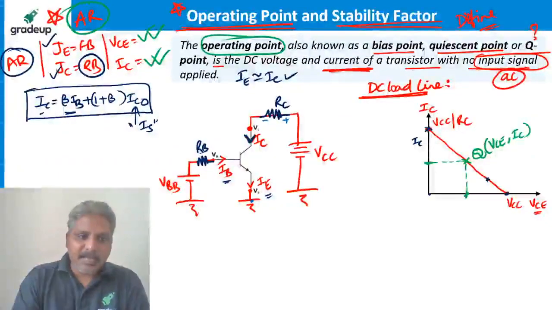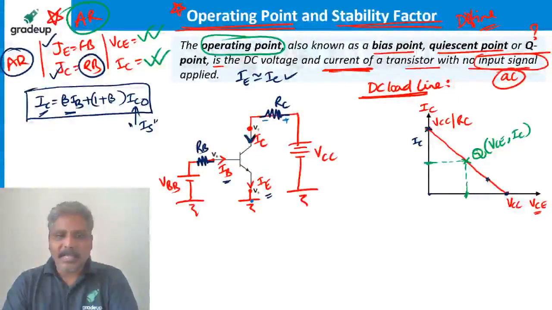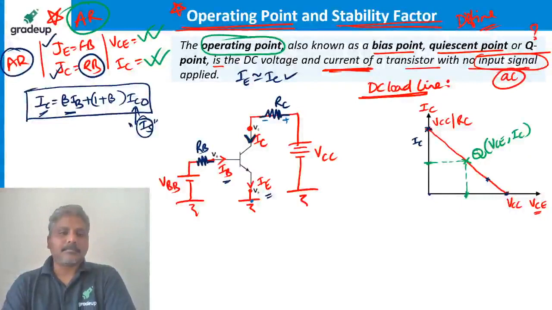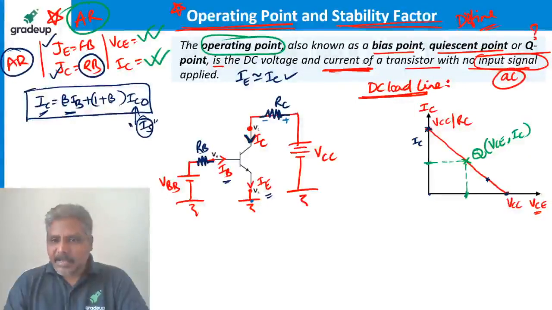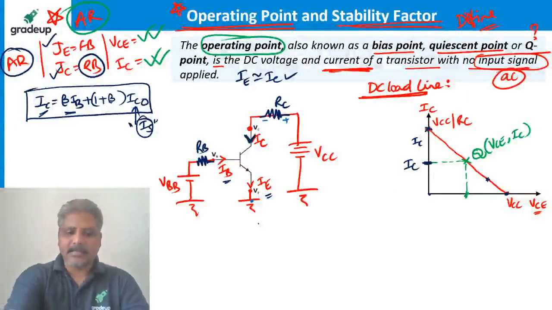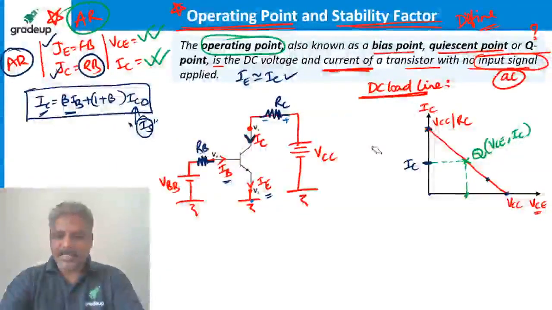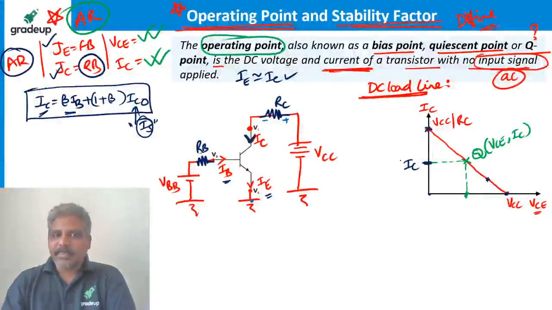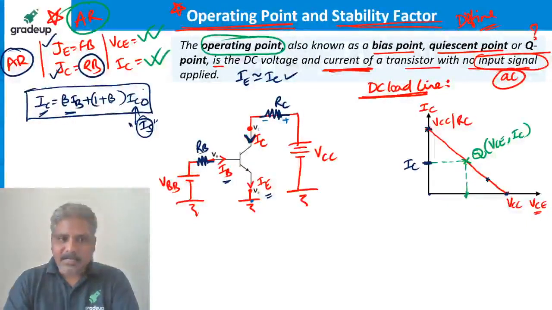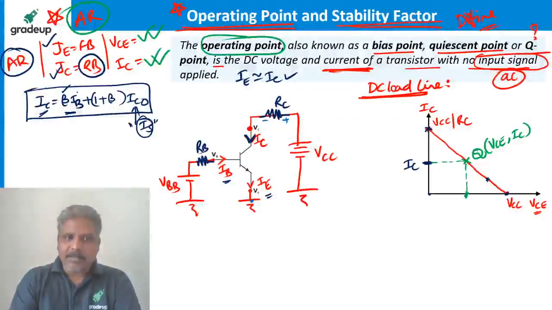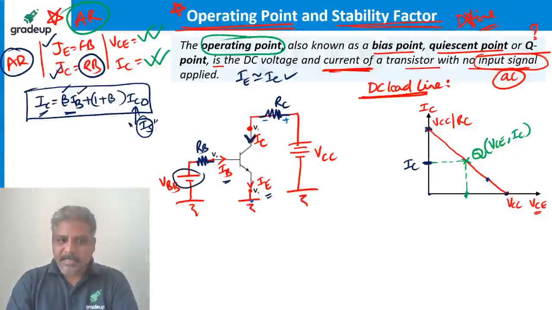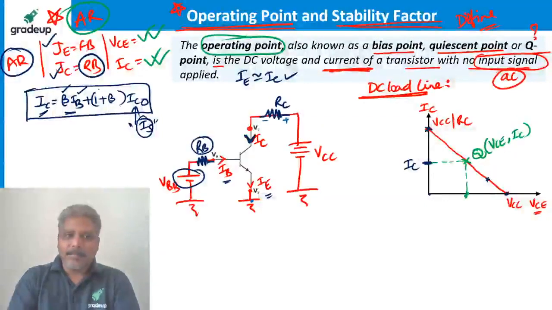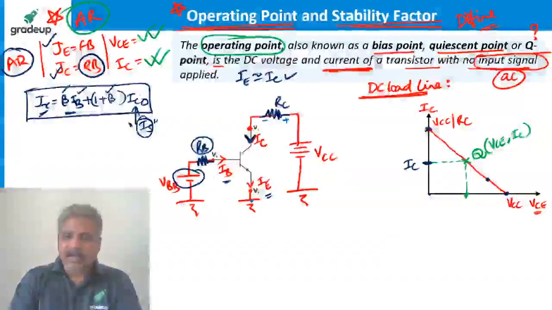So IC is always beta times IB plus (1 plus beta) times IC0. IC0 is the leakage current, remember always. This is the IC we selected. This IC is not depending on any other parameters except IC0. Beta is a constant. IB also will be constant because this VBB is constant, RB is constant. Beta is again constant, but IC0 is not constant.